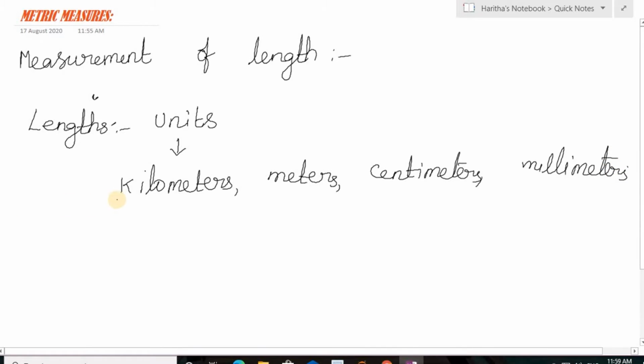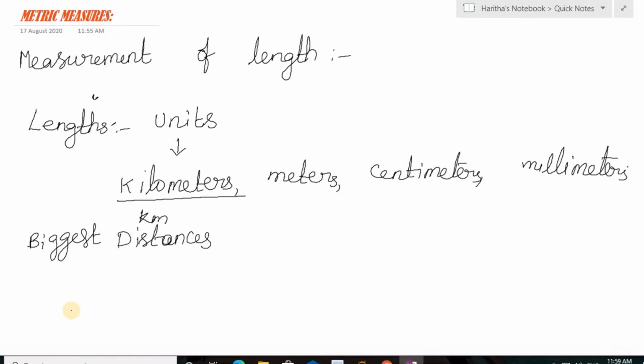Kilometers is the unit used for measuring the biggest or longest distances. All these units measure distances only, but kilometers is used for the longest ones. For example, if you are traveling from Bombay to Delhi, or Calcutta to Delhi, or from Hyderabad to Bombay, you can give the answer in kilometers.